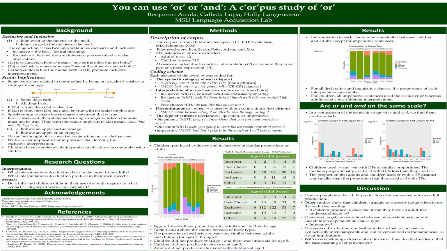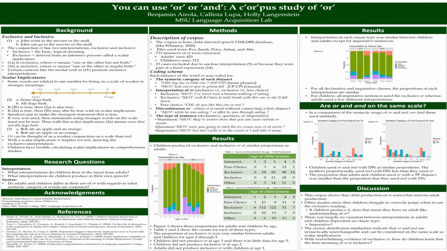But if we look at the second example sentence, "John can go to the movies or the mall," then it seems possible that John could go to either the movies or the mall, or even both. The interpretation that allows for both is called the inclusive interpretation, and is thought to be the basic, logical meaning of the word. The interpretation that only allows for one or the other is called the exclusive interpretation, and is derived from an inference process called scalar implicature.